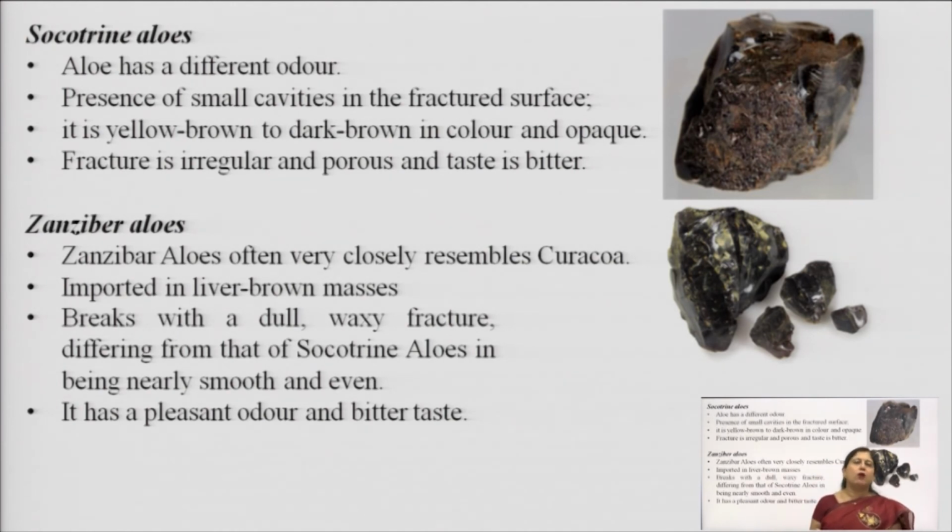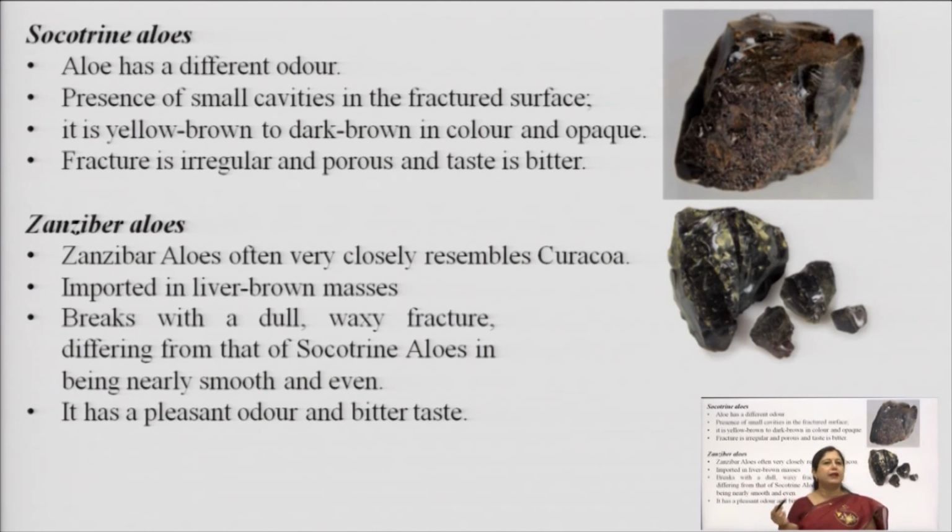In Socotrine aloe, it has different colors, varying from brownish, reddish brown to grayish brown in color, and there are many cavities. If you see the surface, there are many cavities on the surface, small perforations are there, and it is also opaque in nature, and it breaks with an irregular fracture, and again there are many holes or porous kind of surfaces seen. The taste is highly bitter. The Zanzibar aloes are very much similar to Curacao aloe in color and appearance, but they do not have the unpleasant odor.